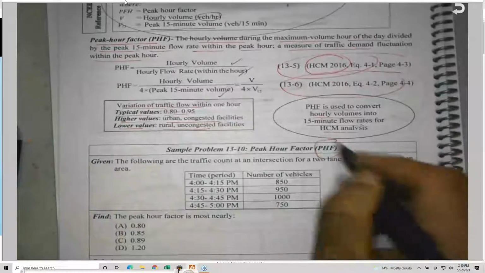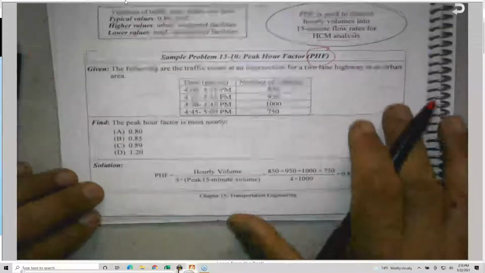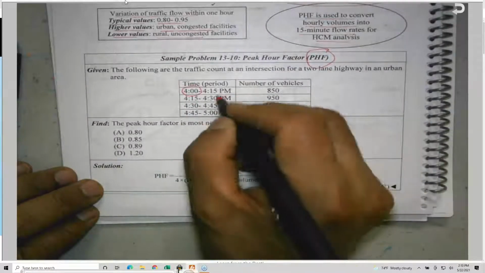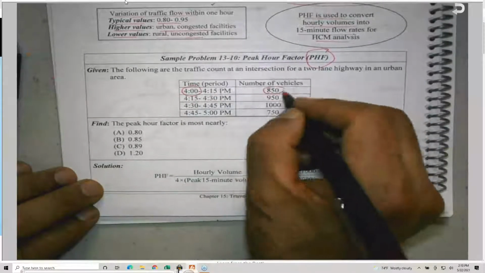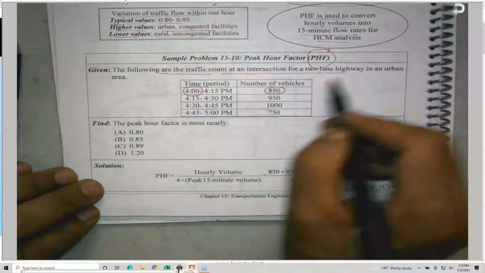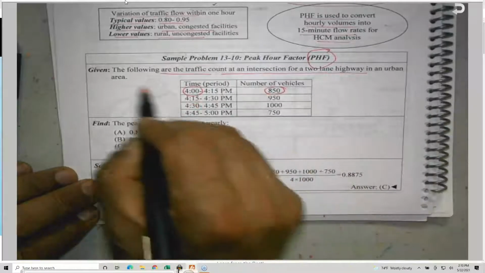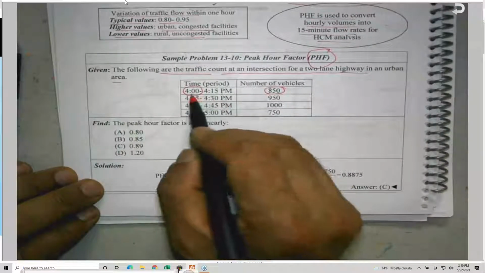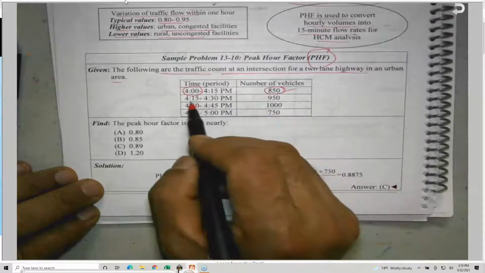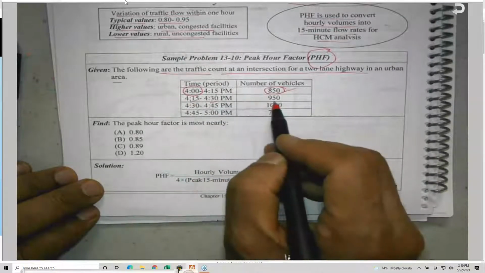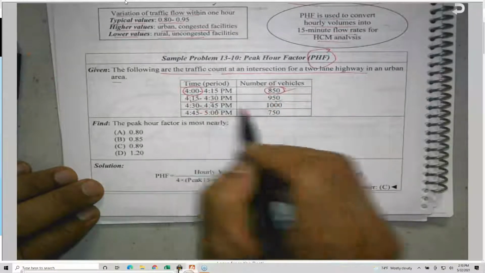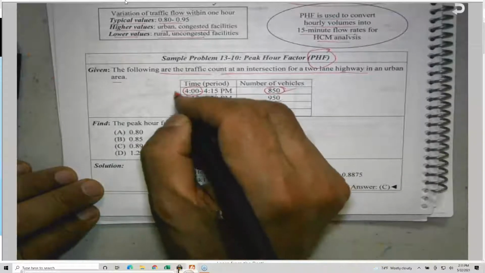In order to calculate the peak hour factor, here is an example. The following are the traffic counts at an intersection for a two-lane highway in an urban area. We start at 4 o'clock p.m. From 4 to 4:15, they found 815 vehicles entering the intersection. Between 4:15 and 4:30, in all directions, it is 950, and 4:30 to 1,000. So this must make an hour.